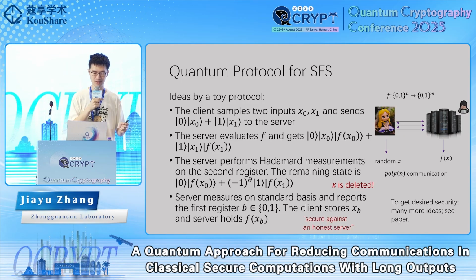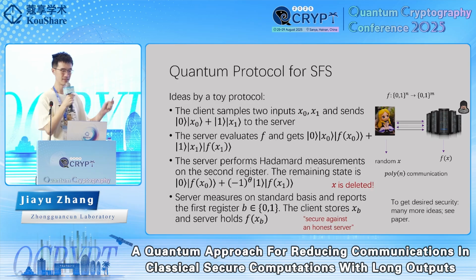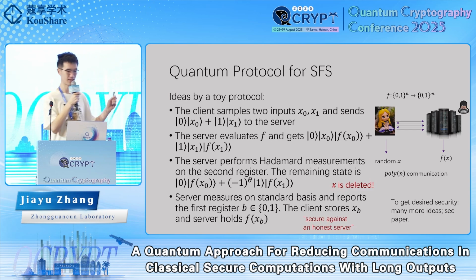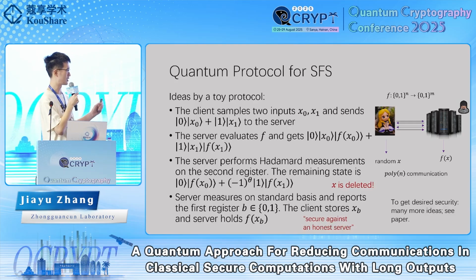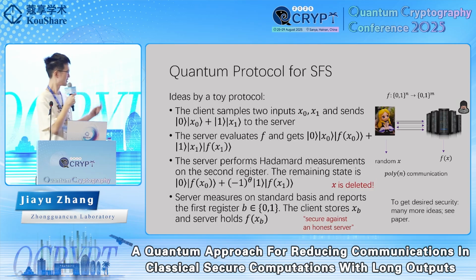We note that in this toy protocol, we only consider an honest server, which is not what we want in this problem. So what we have achieved is, very informally, a protocol that is secure against an honest server. To achieve dishonest-server security, we need many more ideas. We refer to the paper for more details, and this is only for getting an intuition.